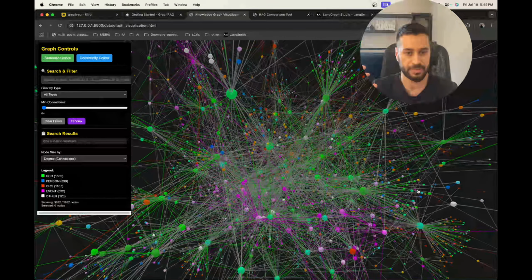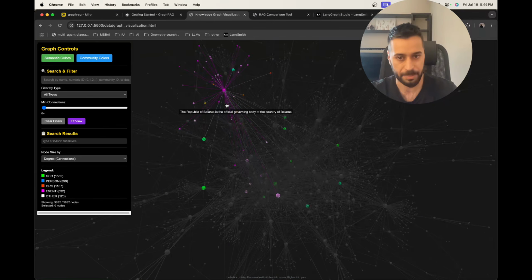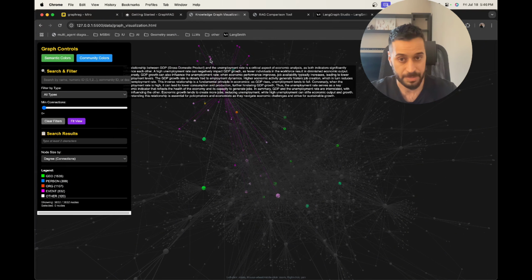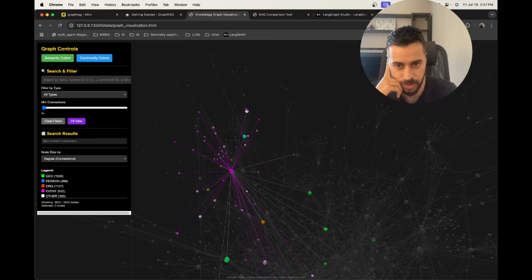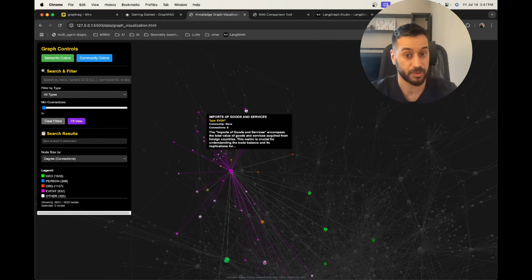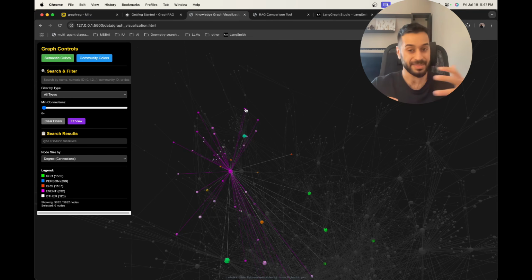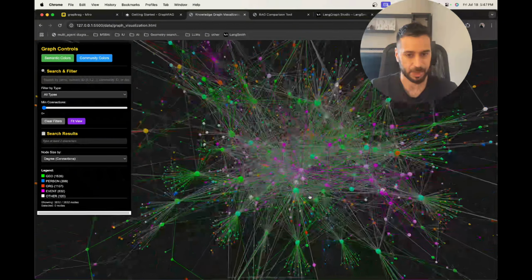The pink or purple ones represent events. For example, let's take the GDP event and see what it is connected to. It's connected to Lithuania, so it's connected to countries. At the same time, it's connected to some other events, for example, Gini index coefficients. It's also connected to the concept of imports of goods and services, which is highly semantically related to the GDP. So now we have this knowledge graph that embeds knowledge about our dataset.